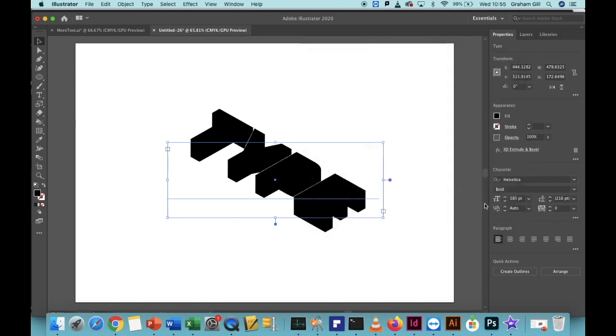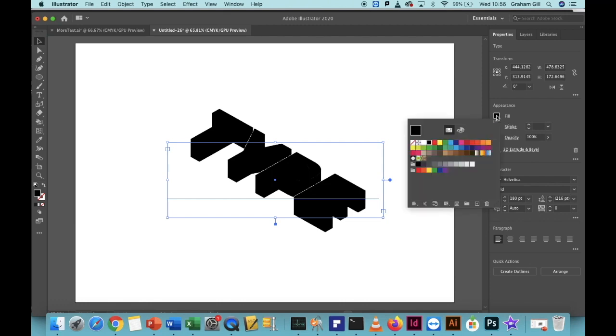Finally, we need to change the fill color to give it a 3D effect, because right now it's too dark to see the shading. So click on the Fill Color tool and make sure you are in the Swatches panel, which is all of the colours in little squares. If you're in the Colour Mixer, you're in the wrong menu. Click to see the Swatches panel and choose a light grey.